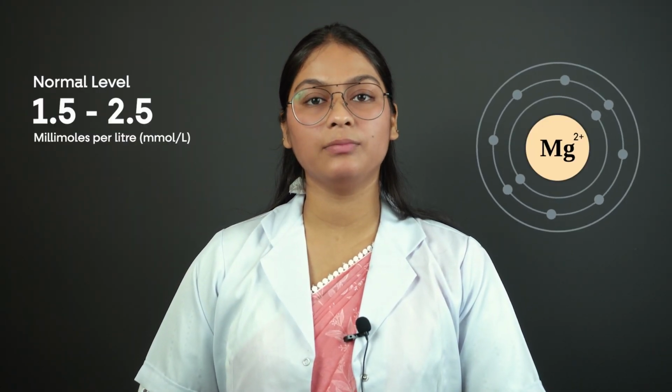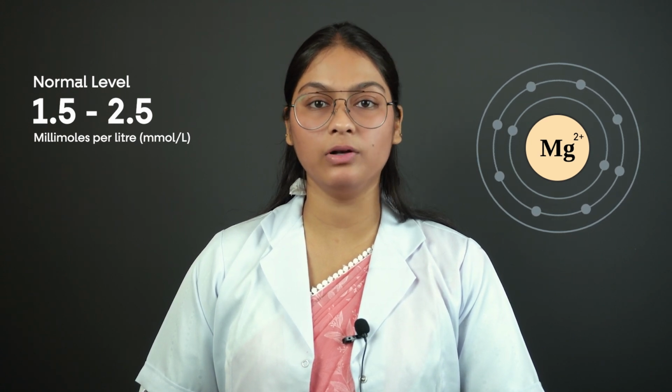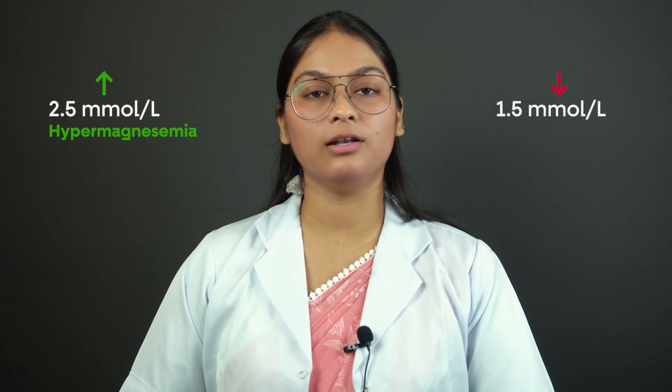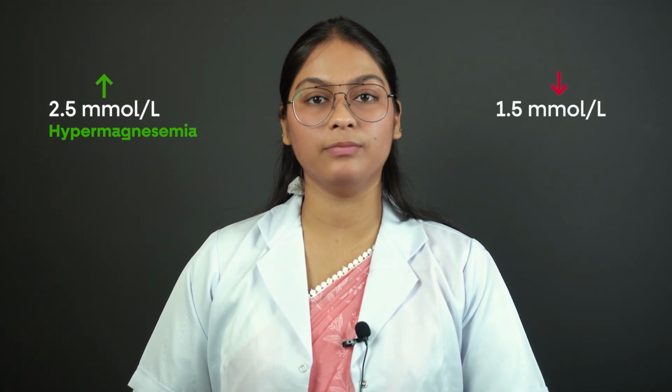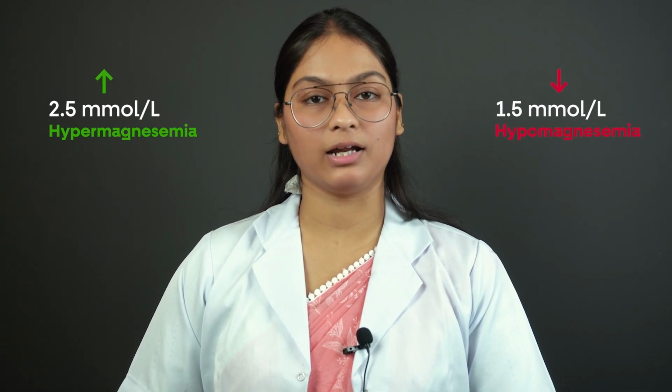The next electrolyte is magnesium. The normal value of magnesium in blood is 1.5 to 2.5 millimole per liter. If the value exceeds 2.5 millimole per liter, then it will be a case of hypermagnesemia, and if the value decreases below 1.5 millimole per liter, then it will be the case of hypomagnesemia.